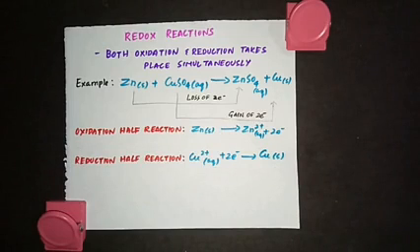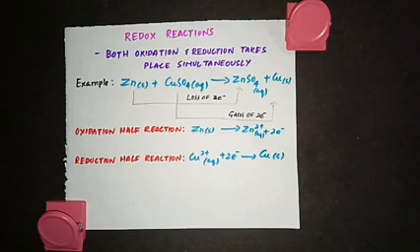So this is an example of a redox reaction. You would have studied this example in grade 11 when you studied redox reactions. When you take a piece of zinc metal, dip it in copper sulfate solution and leave it for some time, what will happen? The piece of zinc would have lost some of its mass, which means it has lost weight, and the copper sulfate, which was blue in color, has now lost its color.